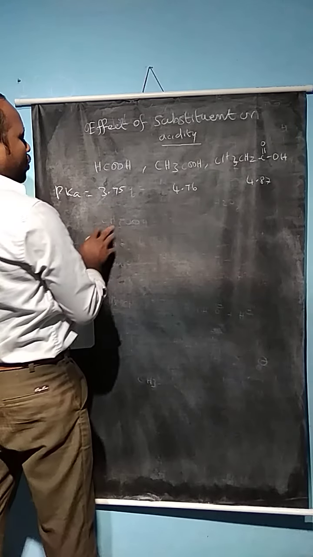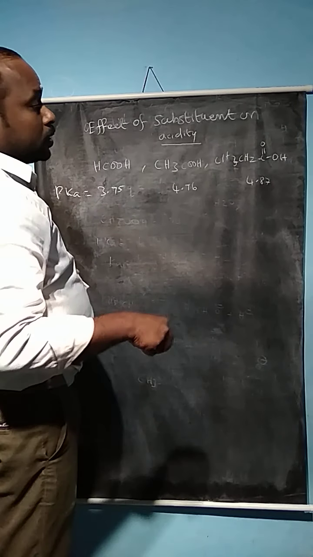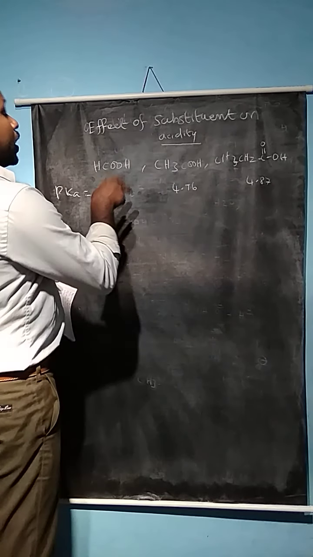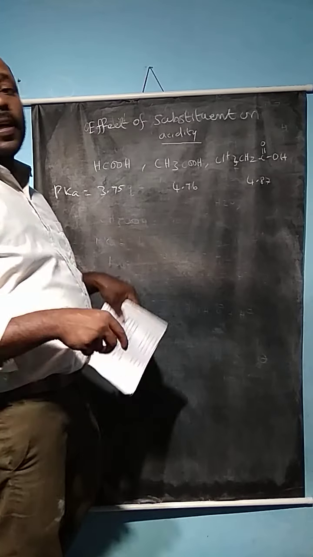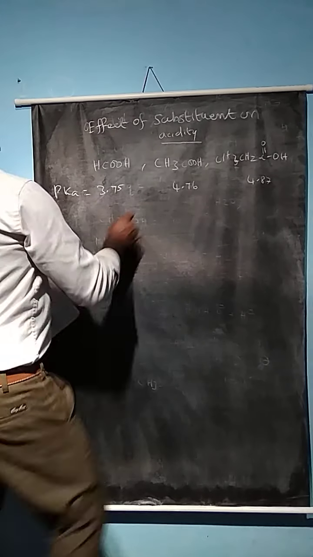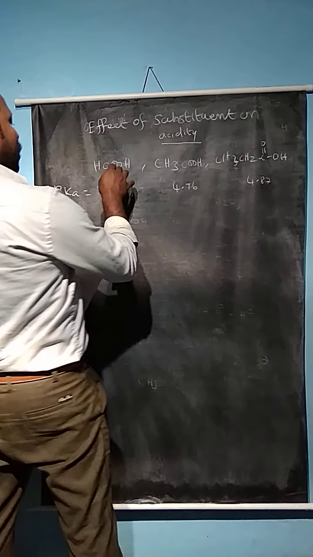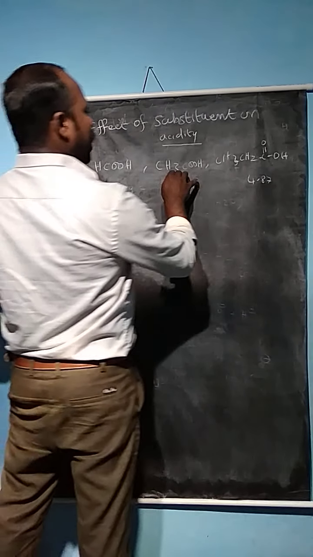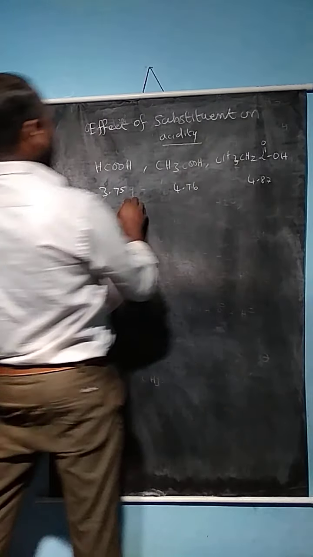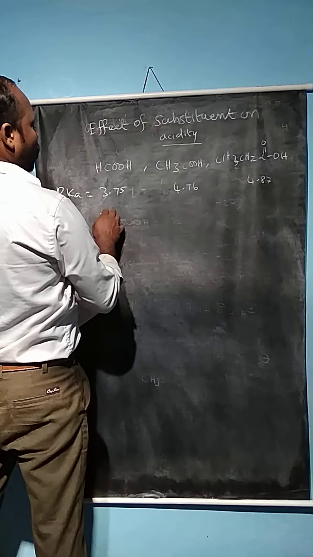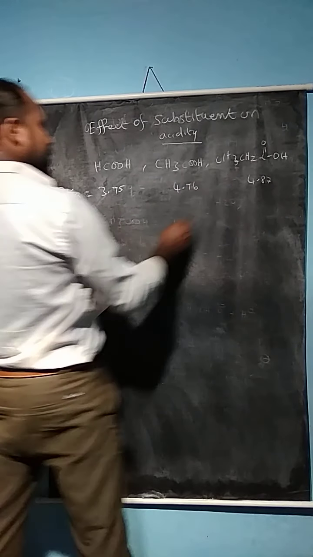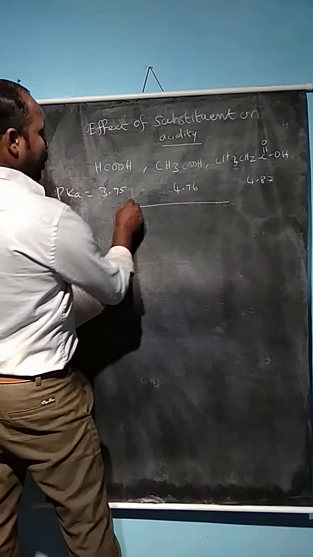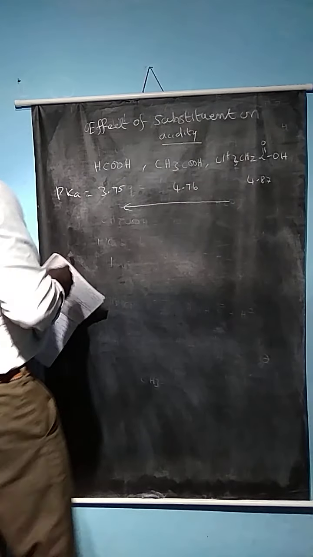For strong acids the pKa value should be very low and the Ka value higher. Here formic acid has a pKa slightly lower than acetic acid and propanoic acid, so formic acid is a strong acid, because the acidic character increases in the following way.